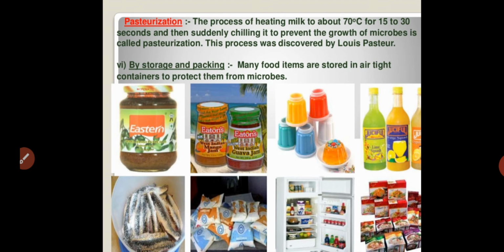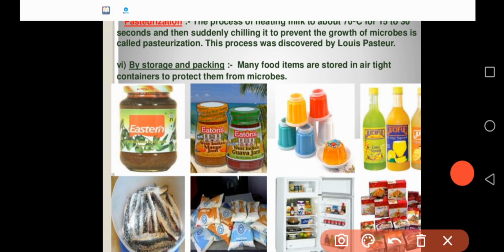This process is what we call pasteurization, which is very, very important. This process was discovered by the very famous scientist Louis Pasteur.